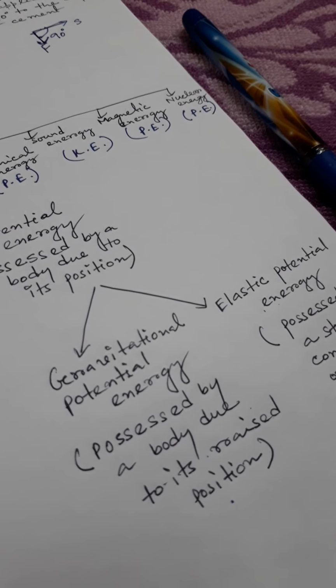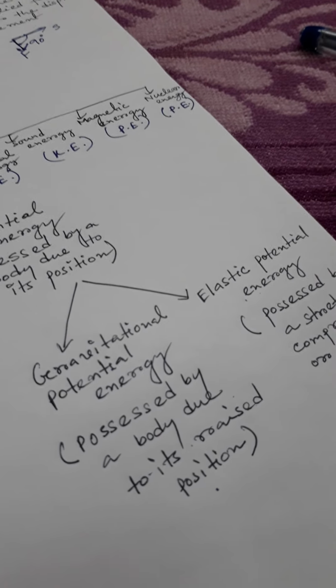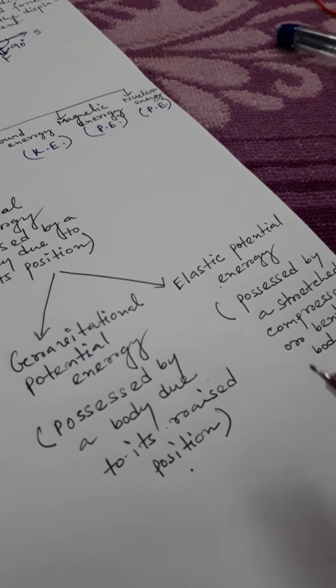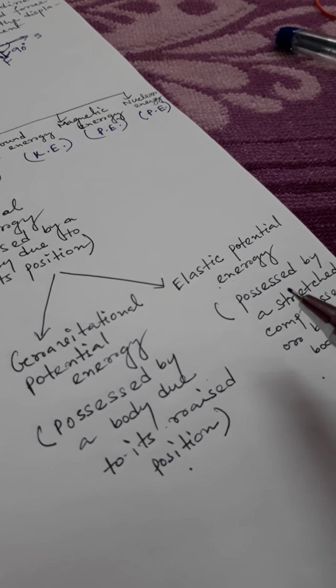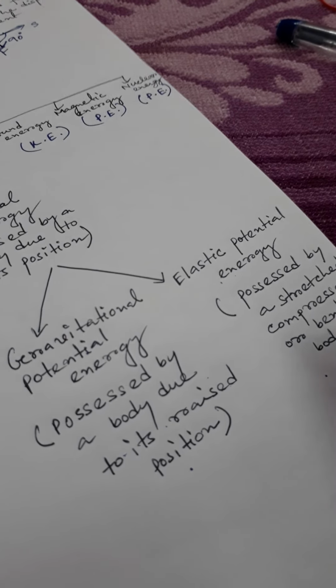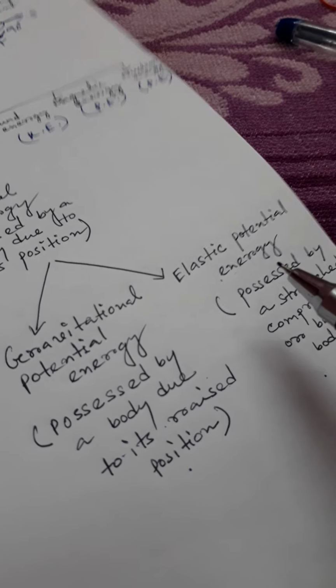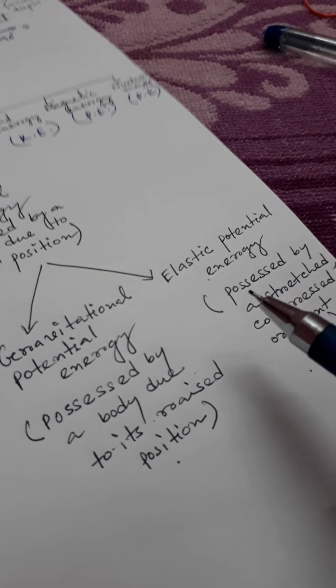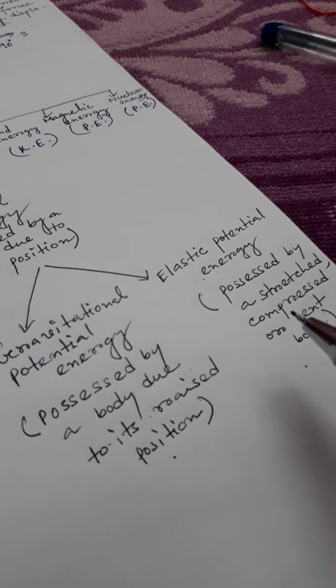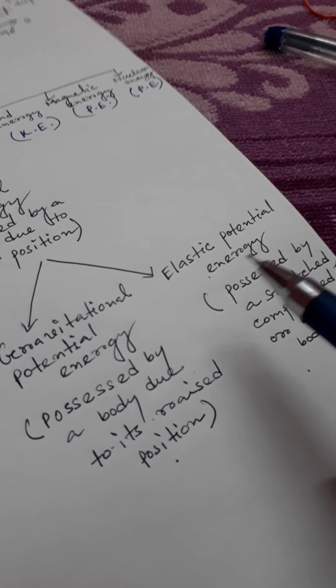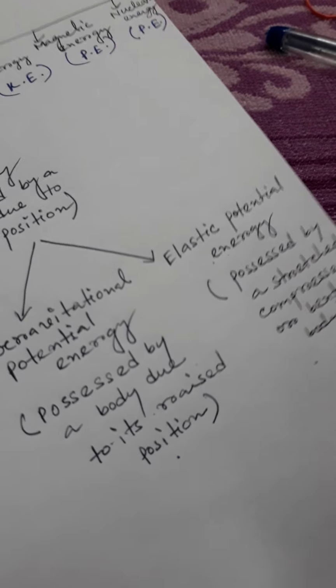Or otherwise, if you take a spring and apply a force on it, work is done there, and that work done is stored as energy in the body. So that energy possessed by a stretched or compressed or a bent body is called elastic potential energy.